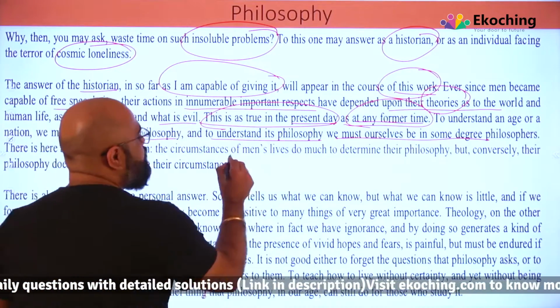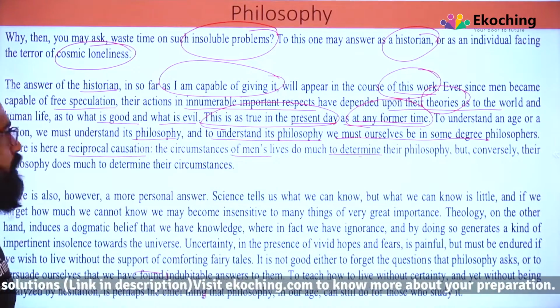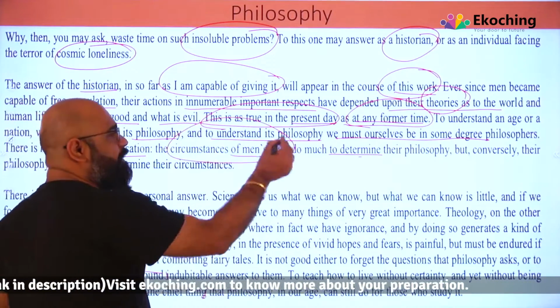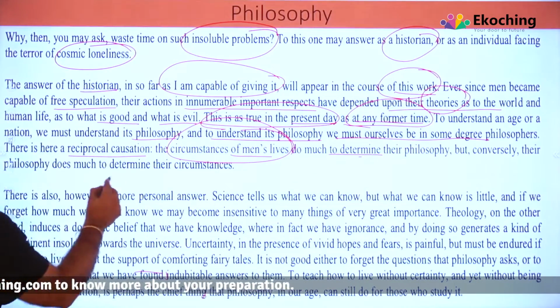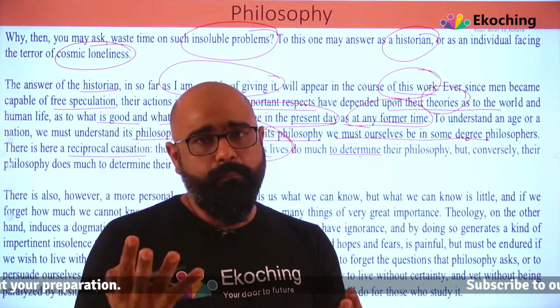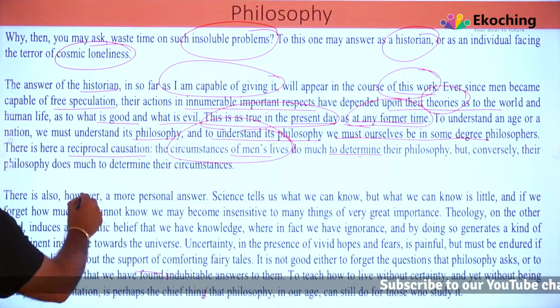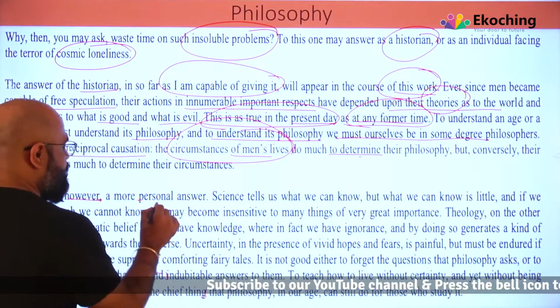The circumstances of man's life do much to determine his philosophy. So the way man is living determines the philosophy, but conversely, their philosophy also determines how they will live. So it works both ways. There is also, however, a more personal answer.